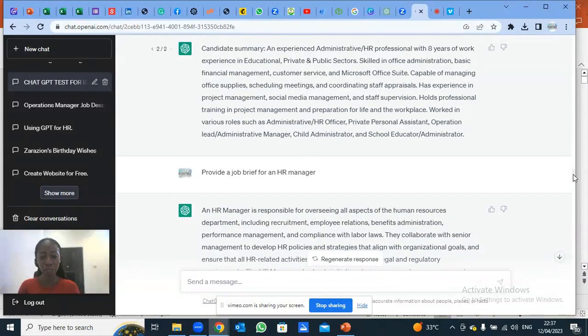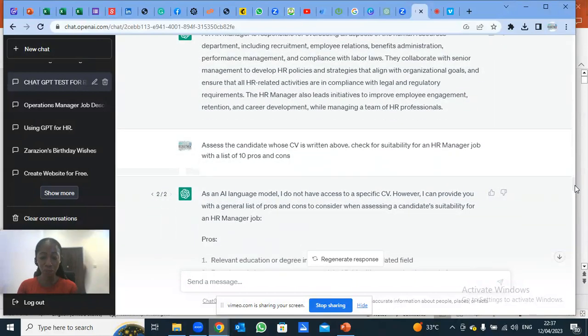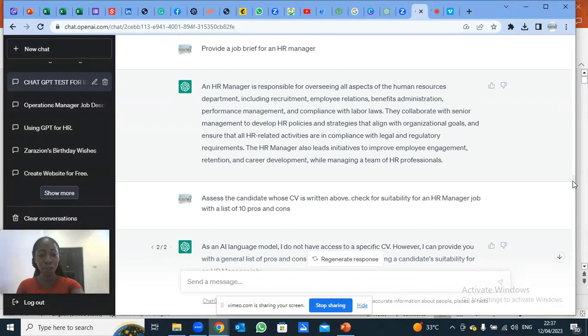So don't edit there. Just ask your question, go down and ask your question again, so that you will not lose other information that is below the part you wanted to edit. So don't edit when you have data or information below the particular question. Start your question from the beginning.